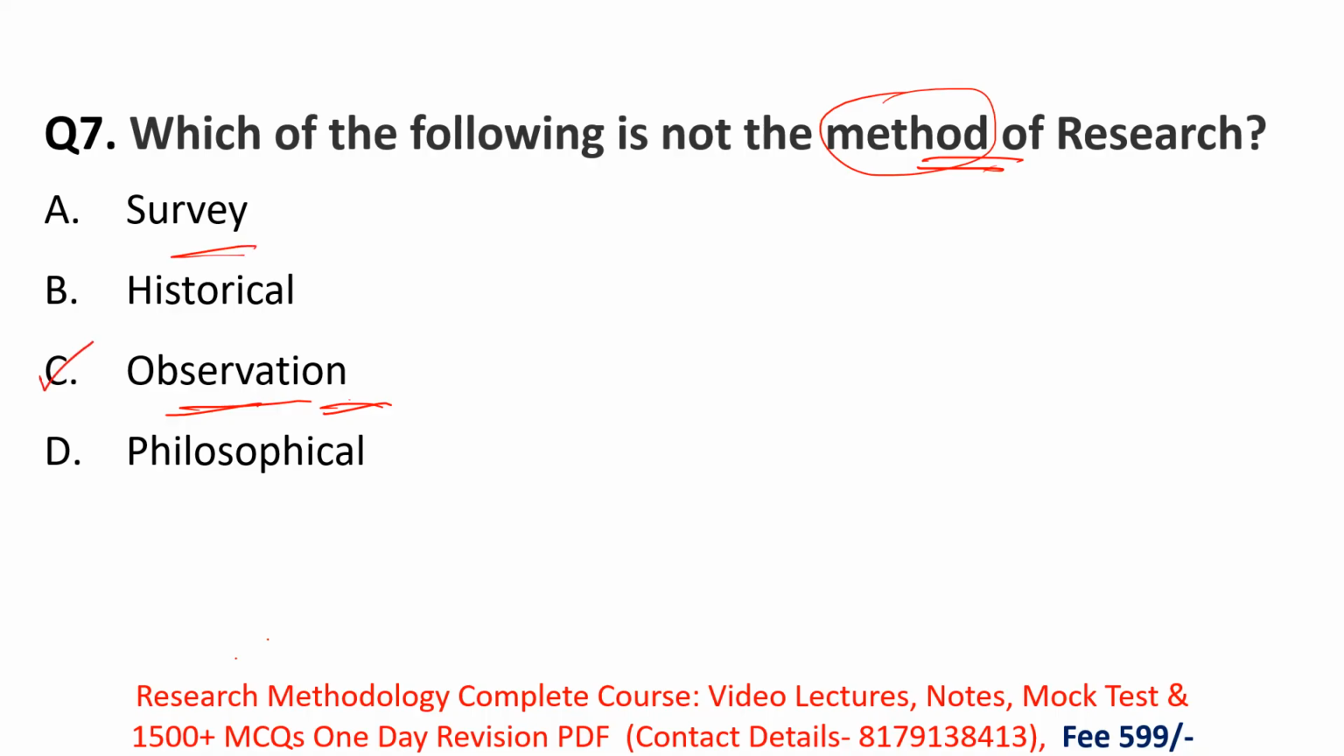But you can say survey, historical, philosophical. In the historical method, you get data from past history. In a survey you can do questionnaires, interviews like that. These are the methods of research.